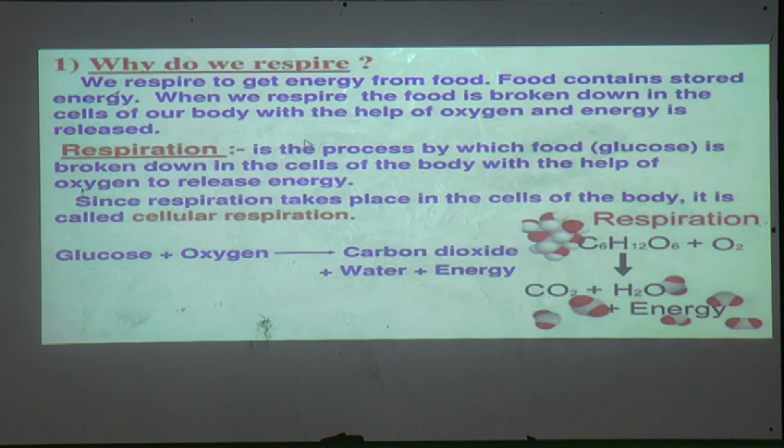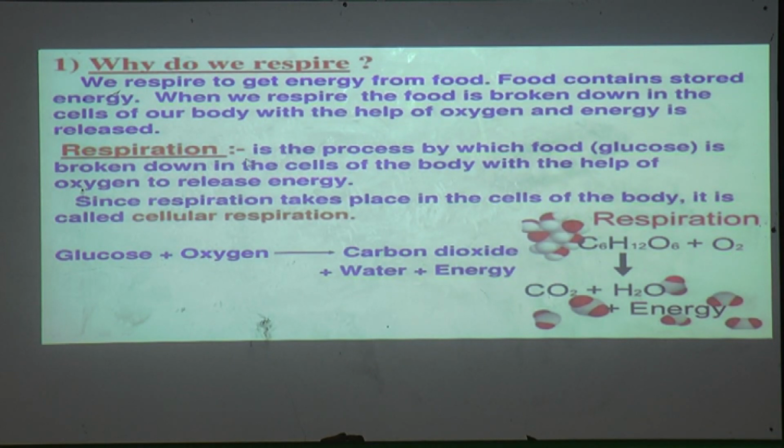Now, we have learned about the reaction of photosynthesis. Whatever definition or meaning of photosynthesis, we can also explain in the form of a reaction. Can you tell me what is the reaction of photosynthesis? Yes, very good, correct.